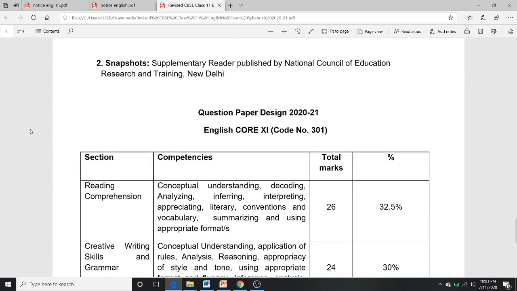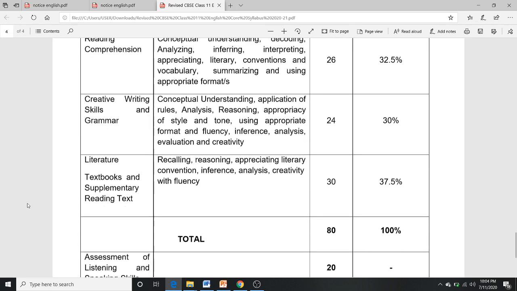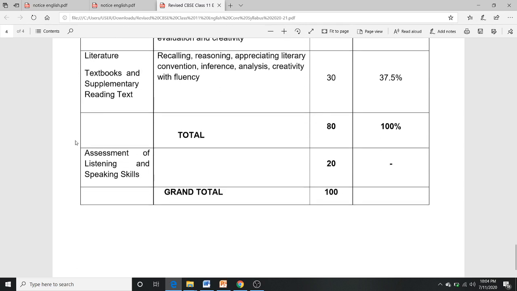So those are the divisions. Reading comprehension has 26 marks. Creative writing skills and grammar have 24 marks. Literature textbook and supplementary reading text have 30 marks, so all will be 80 marks. One of the most important is the assessment of listening and speaking skills.